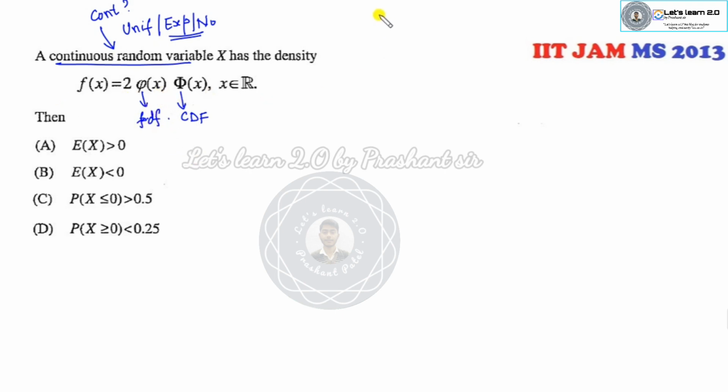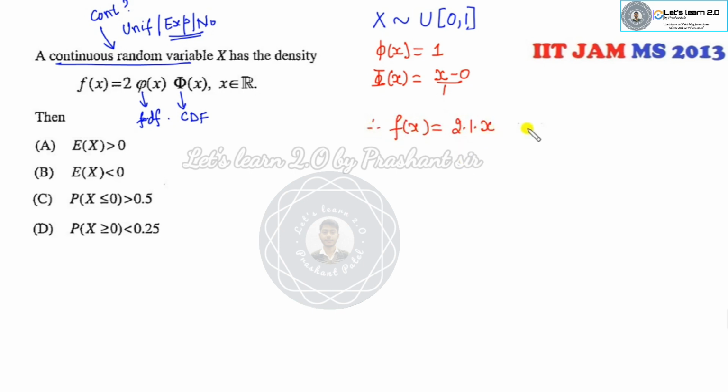If nothing is given to you, you can simply assume x is a uniform distribution with parameters 0, 1. Then phi of x, the CDF, I can assume as x minus 0 over b minus a, which is x. So what is the PDF of this? f of x will be 2 into 1 into x, that is 2x, over the domain 0 to 1.